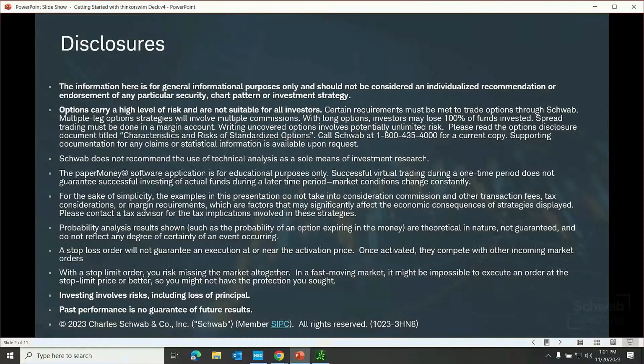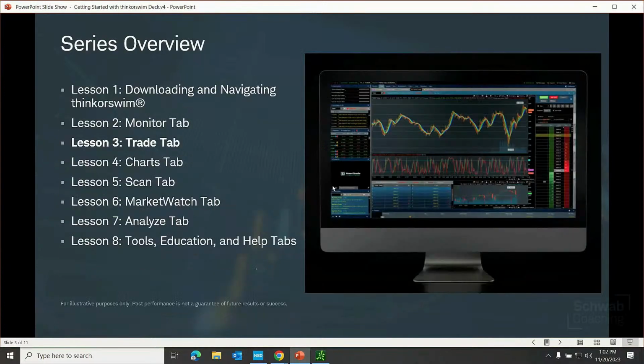Very first thing that we need to do is bear in mind the risks associated with investing. They are significant, so we need to keep them in mind. The information here is for general informational purposes only, should not be considered an individualized recommendation or endorsement of any particular security, chart pattern, or investment strategy. Options carry a high level of risk and are not suitable for all investors. Any investment decision you make in your self-directed account is solely your responsibility, and investing involves risks, including loss of principal. And of course, I need to also emphasize that the paper money software application is for educational purposes only. The demonstration is done here today.